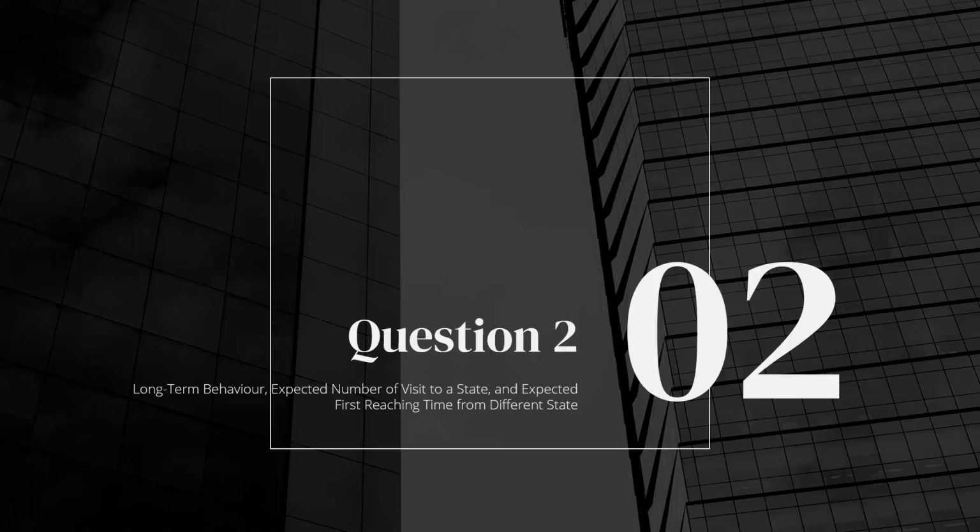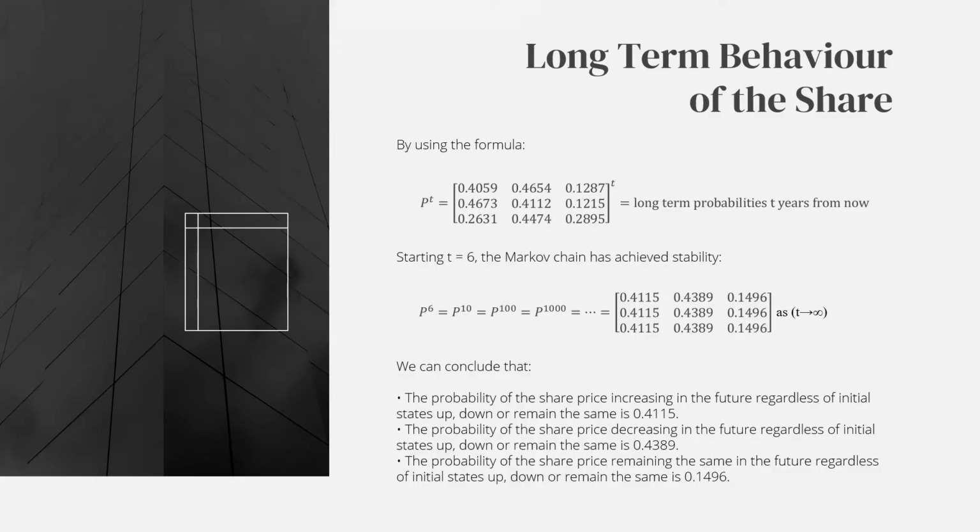Hello doctor, my name is Poon Karman and we will move on to question 2, which consists of long-term behavior, expected number of visits to a state, and expected first reaching time from different states. For long-term behavior, we use this formula where P is raised to the power of T and P is our transition matrix. This becomes the long-term probabilities T years from now.